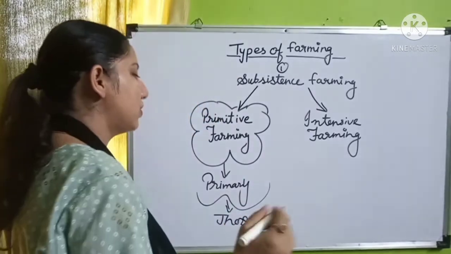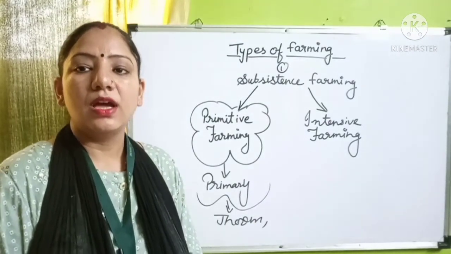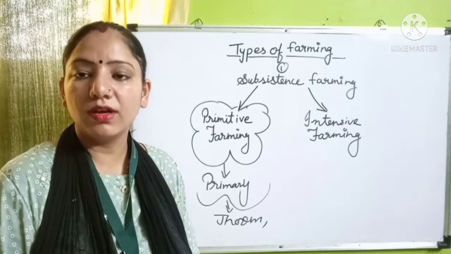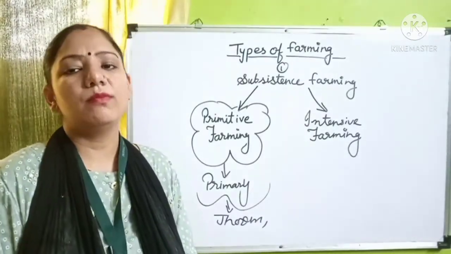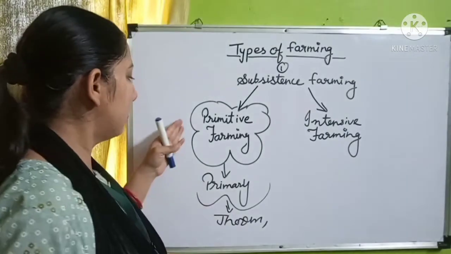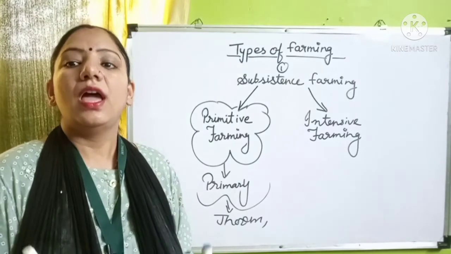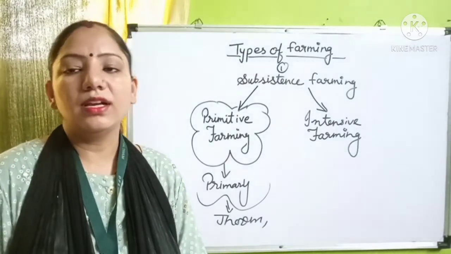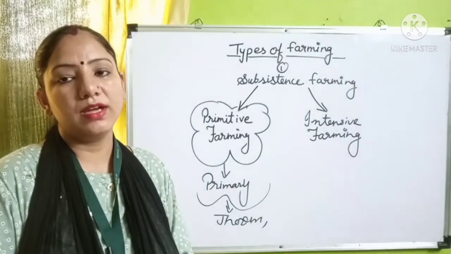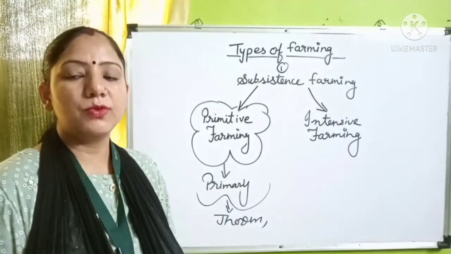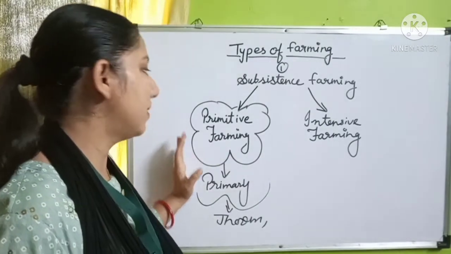Jhum cultivation, shifting cultivation, is also known as milpa in many areas, or slash and burn cultivation. The different names are there. Actually, primitive farming was done by the Banjaras and the nomads, and earlier the farmers, when they did not know about farming and developed procedures of farming, used to farm in the primitive manner.